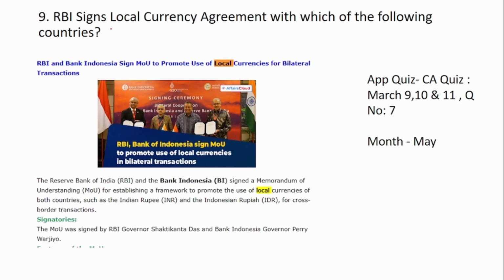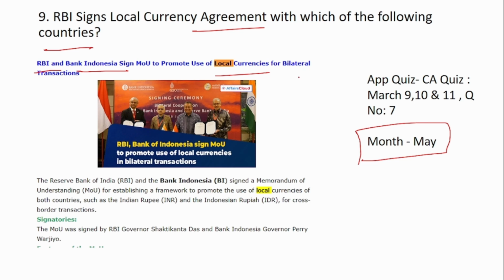Next: RBI signs a local currency agreement with which of the following countries. This was from the news of May. Here we have mentioned RBI and Bank Indonesia, who had recently signed to promote local currency. But they have asked about multiple countries because this is a series of events. This did not happen only in the month of May. RBI had also signed with other countries in the previous 2 or 3 months.